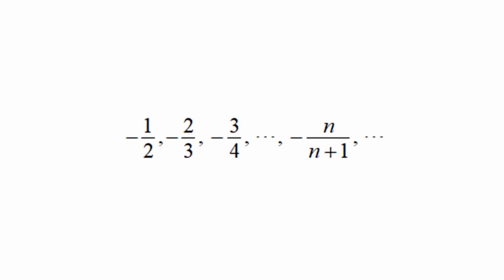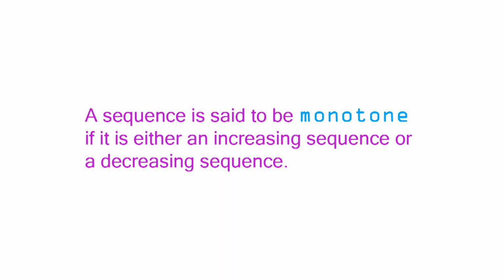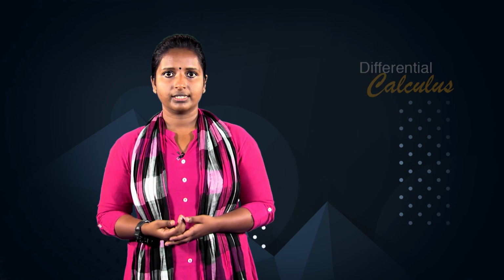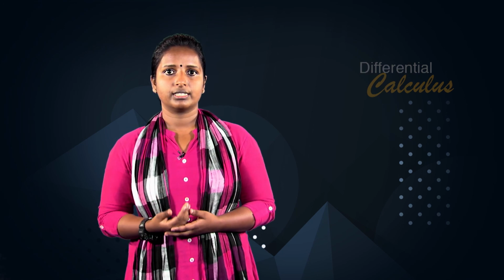For example, negative 1 is the greatest lower bound of the non-increasing sequence negative 1 upon 2, negative 2 upon 3, negative 3 upon 4, etc., negative n upon n plus 1, etc. Also the sequence converges to the greatest lower bound negative 1. A sequence is said to be monotone if it is either an increasing sequence or a decreasing sequence. With this new definition, we have the following important theorem. Theorem, monotone convergence theorem. A monotone sequence of real numbers is convergent if and only if it is bounded.